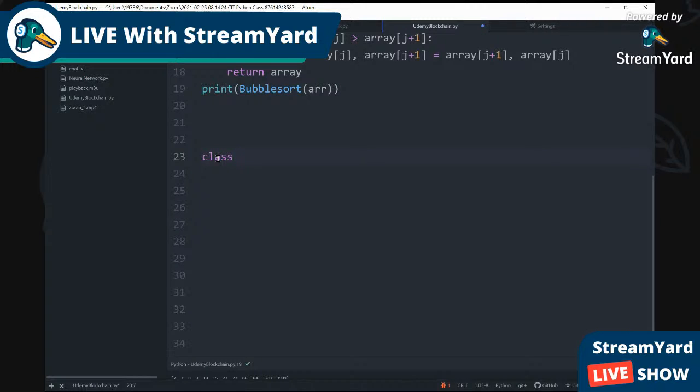What is class in Python? I want to make sure I get the right definition for you guys. A class is a code template for creating objects. Objects have member variables and have behavior associated with them. In Python, a class is created by the keyword class. An object is created using a constructor of the class.